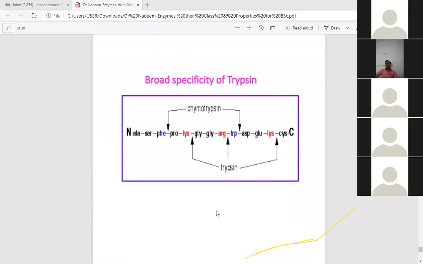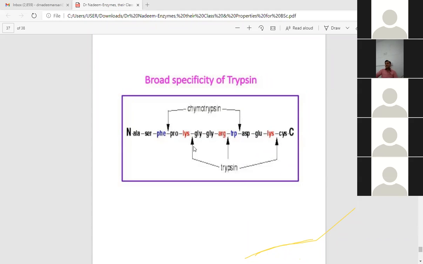Both trypsin and chymotrypsin are very good examples of broad specificity of enzymes. Trypsin attacks the peptide bond after lysine or arginine, while chymotrypsin, as I already mentioned, attacks peptide bonds joining aromatic amino acids, here between phenylalanine and proline, and tryptophan and aspartic acid.